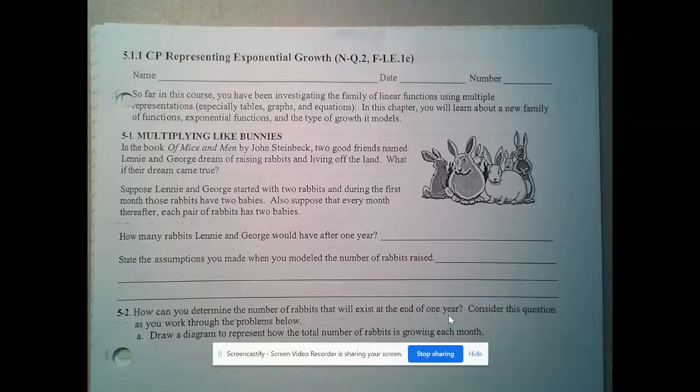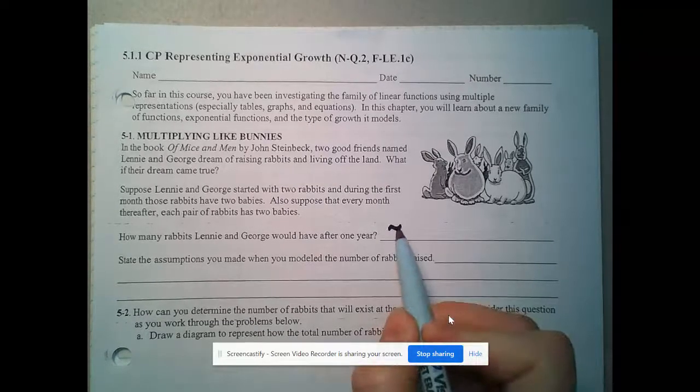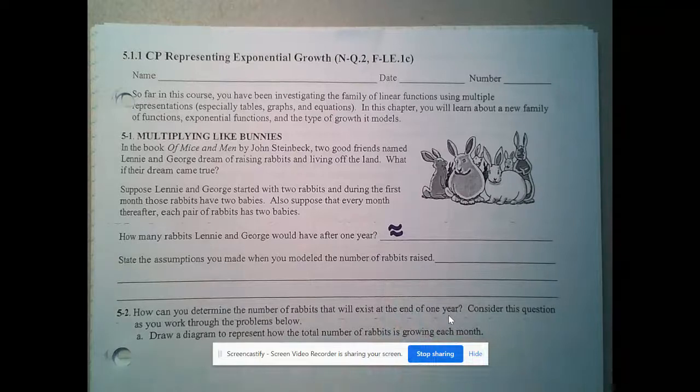Definitely poor wording on my part. So we would want to just sort of make a guess there. That's not a question where I expect you to know the answer. You'd want to make an estimate. This is going to be different for everyone, and you would make your own guess. So just sort of think about it for a second. How many do you think they'd have at the end of the year?